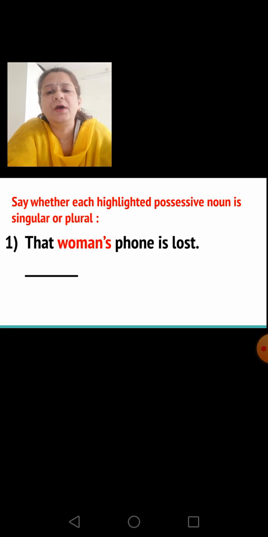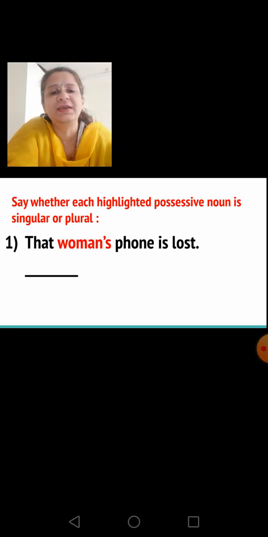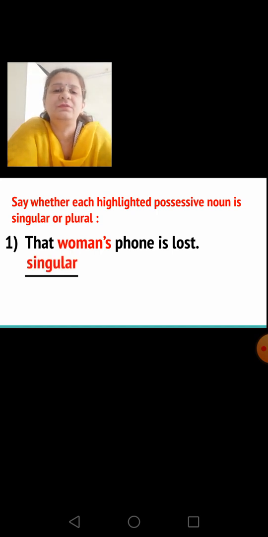Okay. Now first sentence, that woman's phone is lost. Now this word woman's, the one in red, is it singular or plural? Just look at that spelling, W-O-M-A-N. So it is a singular possessive noun.